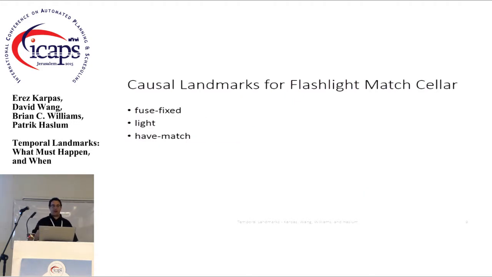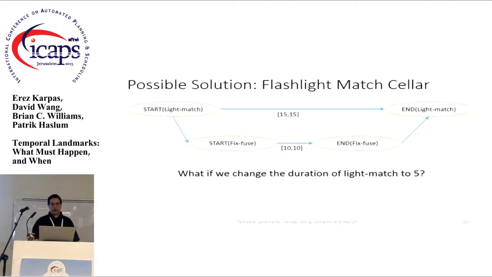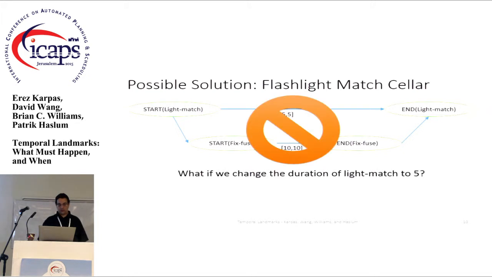Now, if we find the causal landmarks for this problem, we're going to get fuse fixed, light, and have match. And that corresponds to the solution. We want to start light match, then start fix fuse, and then end light match. This is the simple temporal network that describes the solution. And everything is great. Now, what happens if we change the duration of light match to 5 instead of 15? This is no longer consistent. We can't use the solution anymore.